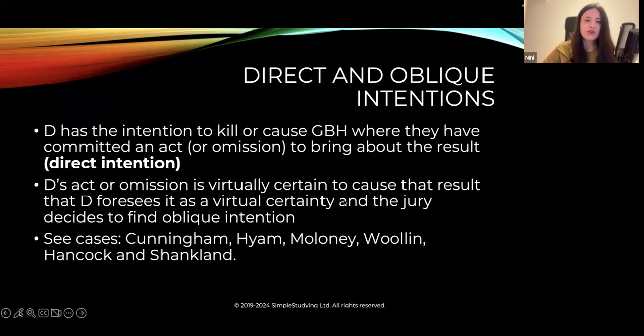What's the difference? The defendant has the intention to kill or cause GBH where they have committed an act or omission to bring about the result, the direct intention. With oblique intention, the defendant's act or omission is virtually certain to cause that result, and the defendant foresees it as a virtual certainty. So if it's a virtual certainty, then it's oblique intention. If the defendant intended to kill or cause GBH, then it's direct intention.